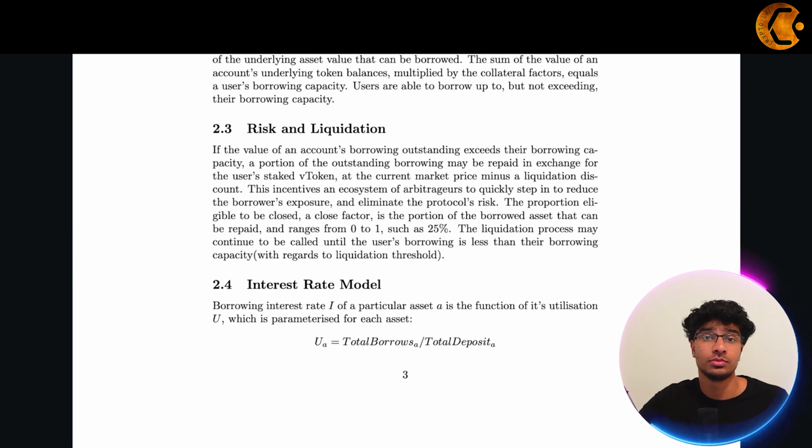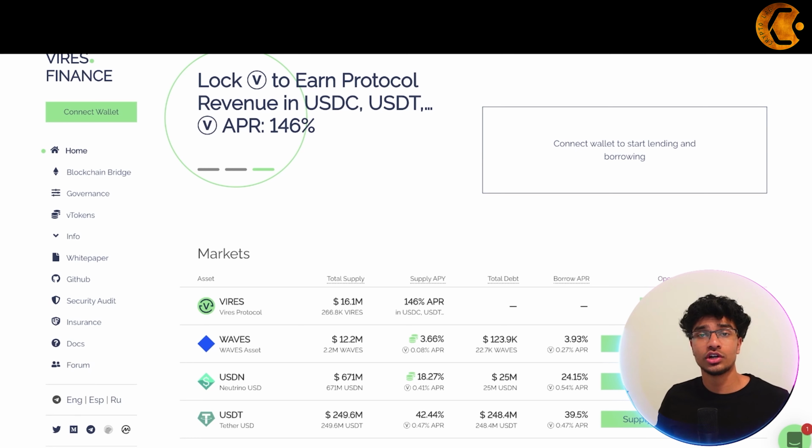The proportion eligible to be closed, the close factor, is the portion of the borrowed asset that can be repaid and ranges from 0 to 1, such as 25%. The liquidation process may be called repeatedly until the user's borrowing is less than their borrowing capacity with regard to the liquidation threshold. So there is some great opportunity for liquidation, but of course that does come with a little risk.